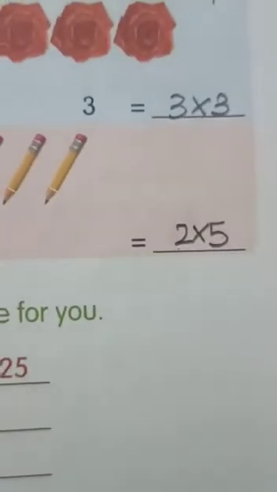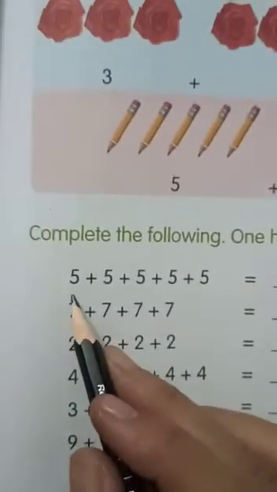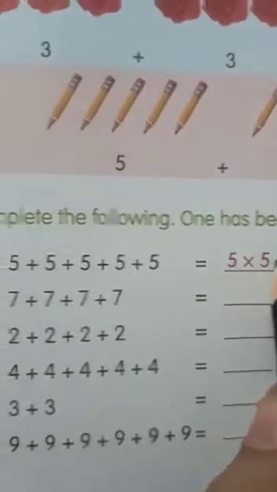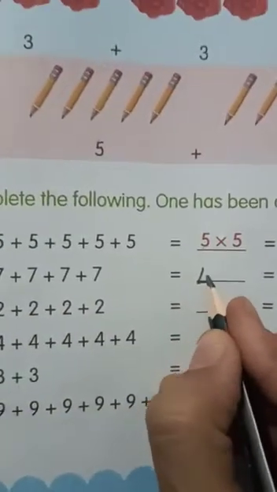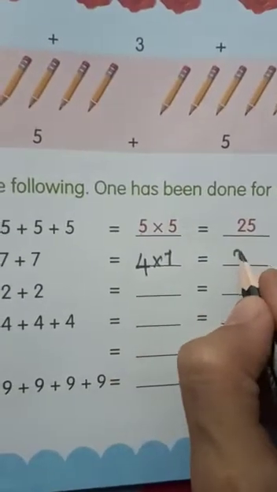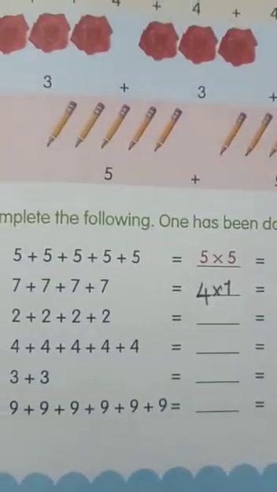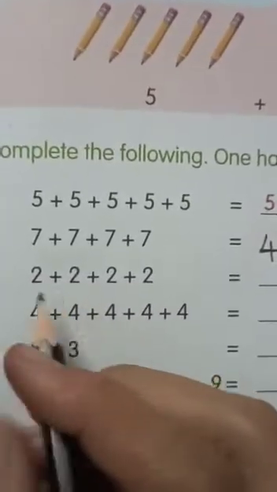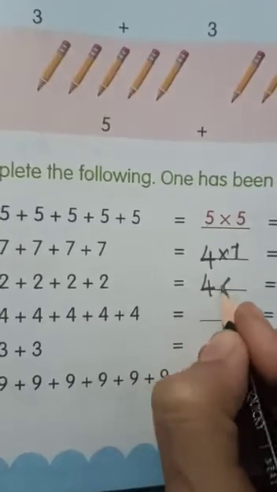Now see here, we have the number 5, 5 times. And 7, how many times? 1, 2, 3, 4. 4 times 7. 4 sevens are 28. Children, in multiplication, you also have to learn the tables of multiplication. I'll explain. Next, 4 times we have 2 here.